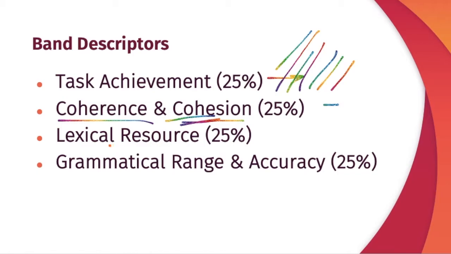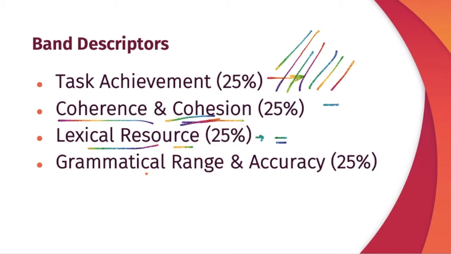Then we have lexical resource. So here your use of vocabulary, your spellings, your number of mistakes will definitely affect your score. Try not to use your words repeatedly. Use a range of vocabulary. For different graphical representations, use different vocabulary. So your appropriate vocabulary should be used. You should understand collocations properly, matching verbs with their nouns, right? Don't use the wrong words. No informal language is to be used, because this is a formal piece of writing, so you should be very careful with it.